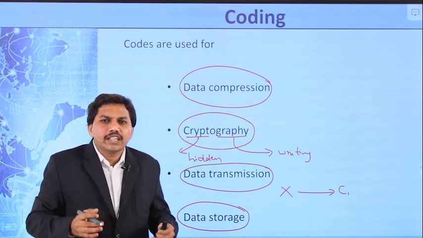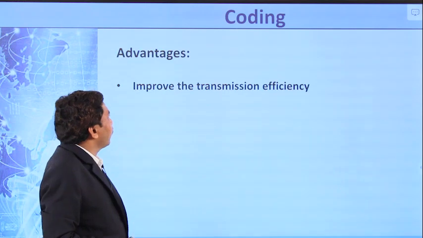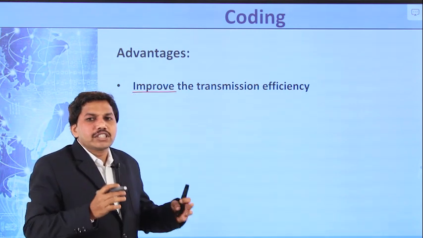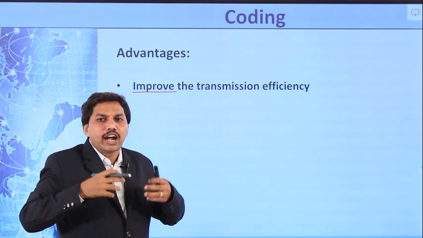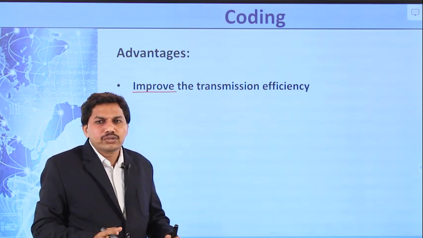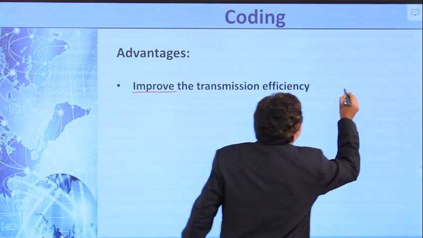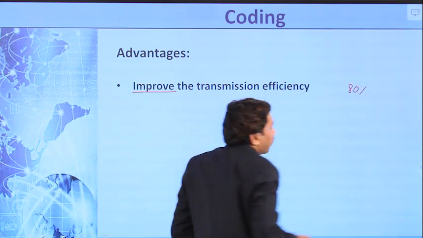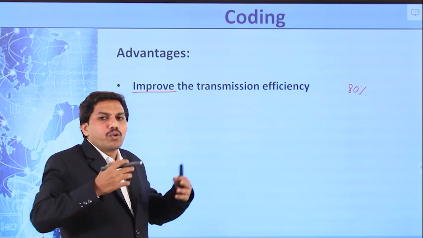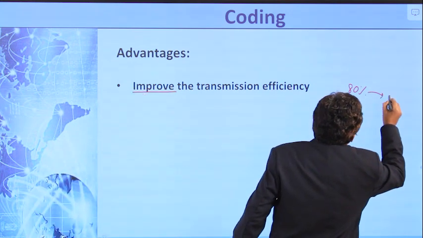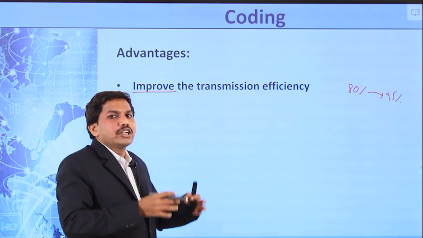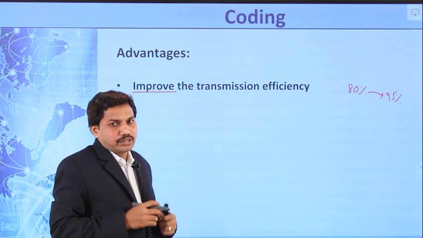What are the advantages of these codes? The first advantage is it improves the transmission efficiency. That means if the codes are not used, the efficiency is less. For example, if the codes are not used, the efficiency of the transmission is, let us say, 80%. If you are using the codes, then this efficiency automatically increases up to 95% or sometimes 99%. By using the codes, we are improving the transmission efficiency.